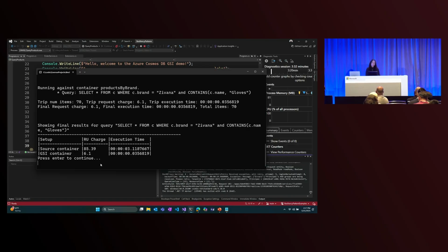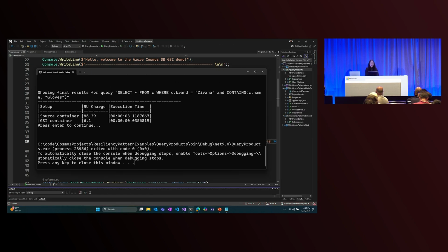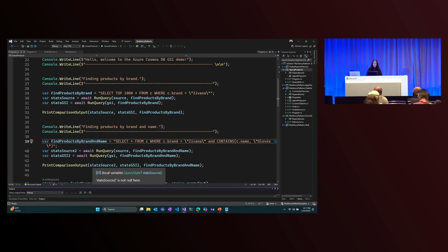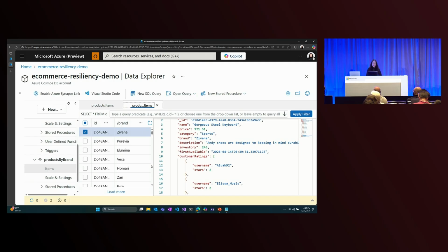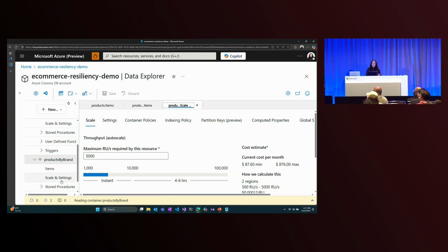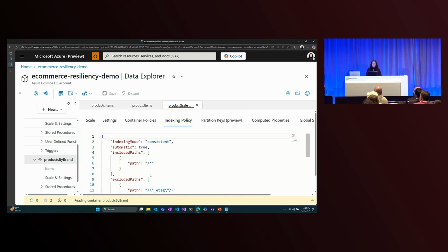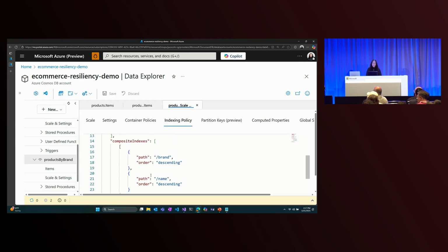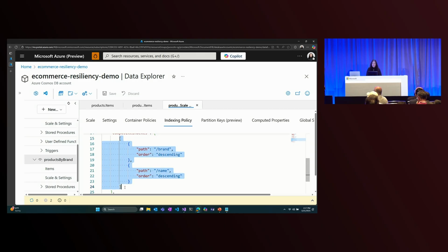Now, we did one more thing on our GSI container to continue optimizing it, which is we added a composite index. Because our GSI container is implemented as a container, we're able to add any container policies and properties that we can on any normal container. If I take a look at my scale and settings and I look at my indexing policy, I added a composite index on brand and name.